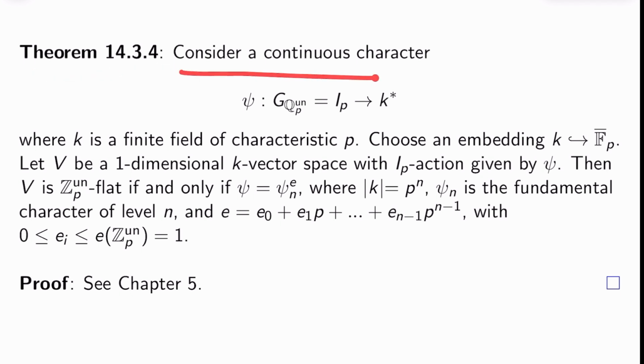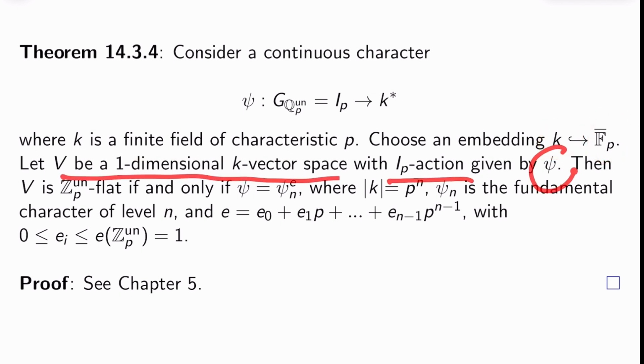It says, consider a continuous character psi from G_{Q_p^un}, the inertia group I_p at p, to K star, where K is a finite field of characteristic p. Choose an embedding of K into F_p-bar, and let V be a one-dimensional K vector space with I_p action given by this psi. Then V is Z_p^un flat, which is the case we care about. Remember, we're working with Q_p^un and Z_p^un. This holds if and only if psi equals psi_n to the e. What is this n? Well, the cardinality of K is p to the n. That's where the n comes from.